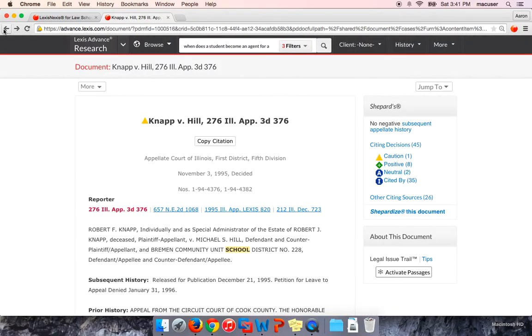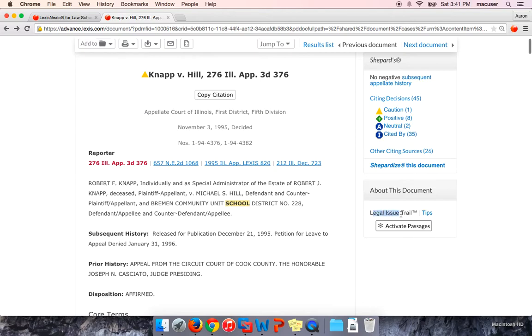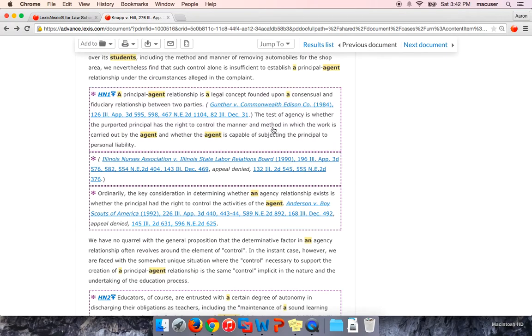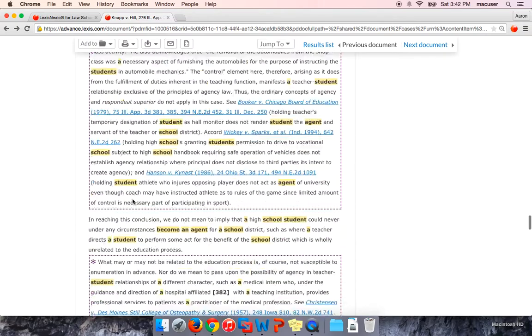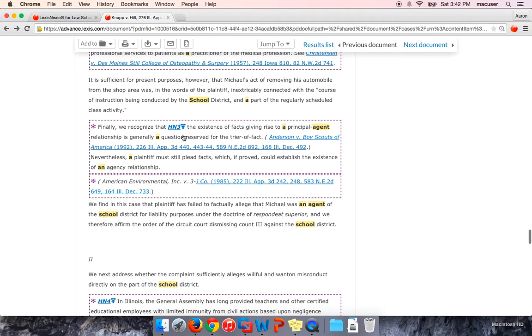So I'm going to hit the back button and get back to our NAP case. The second tool is over here on the right-hand side of the document. It's called Legal Issue Trail, and this is a really fantastic tool to quickly find, hopefully, supporting case law. You click on Activate Passages, and you'll see throughout the opinion these little boxes appear around certain paragraphs or certain sentences. As you read through the case and find something stating a rule or something helpful to you, all you have to do is click on the box. Here I just clicked on a random box.